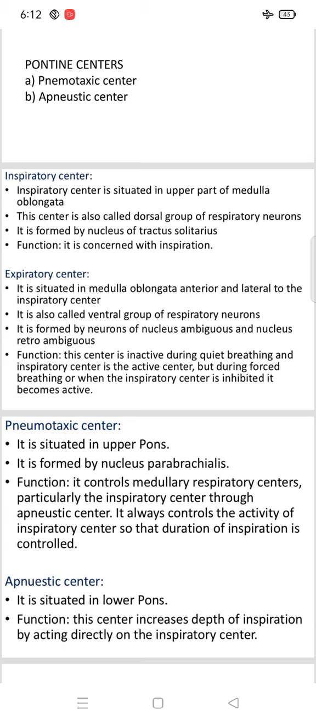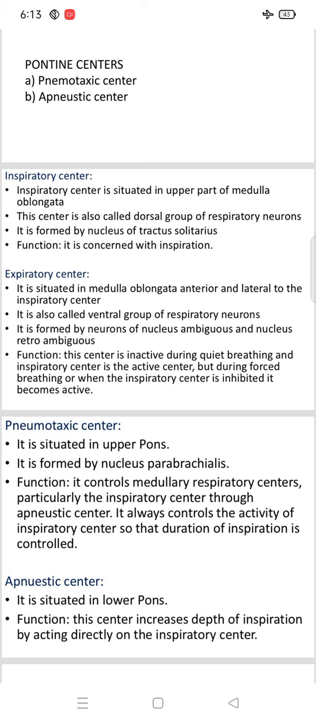The inspiratory center is situated in the upper portion of the medulla oblongata, and it is also called the dorsal group of respiratory neurons. The expiratory center is situated in the medulla oblongata, anterior and lateral to the inspiratory center. The expiratory center is also called the ventral group of respiratory neurons. Both the inspiratory and expiratory centers are included in the medullary center, and the second one is the pontine center, which is classified into two centers, the pneumotaxic and the apneustic center.